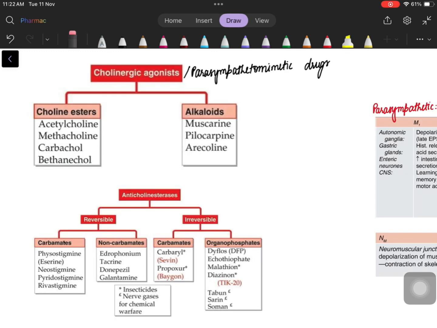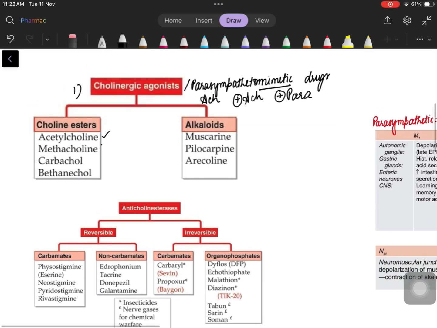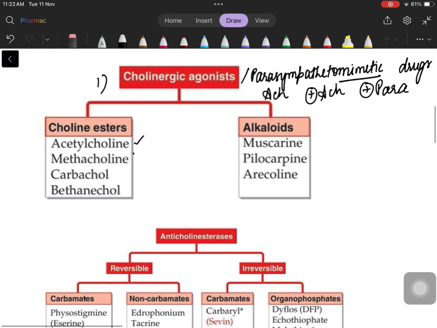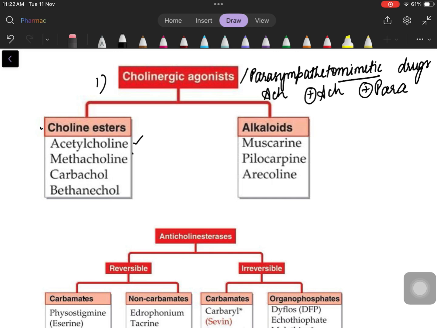Now let's move on to the drugs. First we have cholinergic agonists, also known as parasympathetomimetic drugs. So let's break that down. Cholinergic agonist means it comprises of acetylcholine itself and other drugs that simulate the action of acetylcholine. Or in other words, they favor or they have a positive effect on the parasympathetic nervous system. Mimetic is something which simulates or mimics something. So all these drugs are as good as acetylcholine. Clear? Under this we have the choline esters and alkaloids.